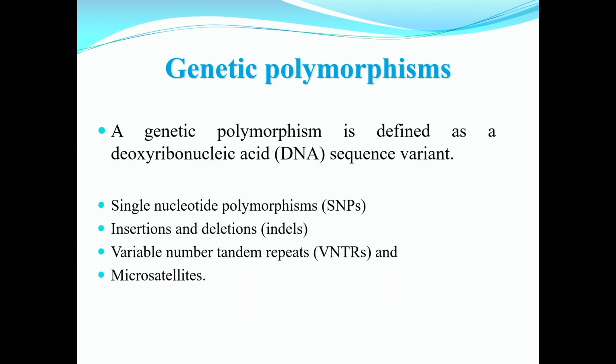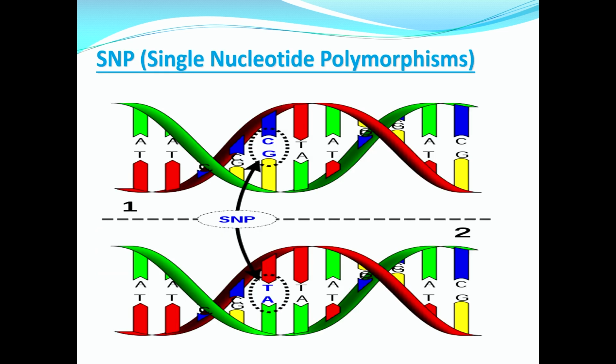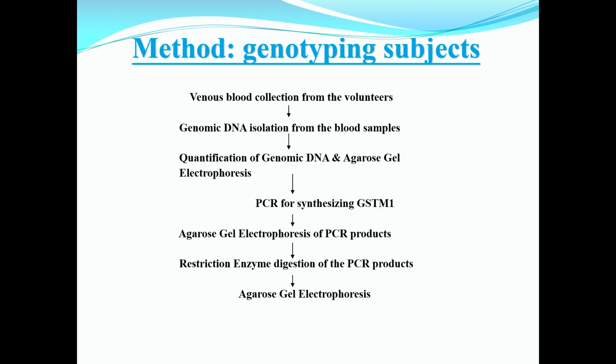Genetic polymorphism, you know very well. Any kind of genetic variation in a single position is known as genetic polymorphism. There are different types of polymorphism, like SNP, insertion and deletion, and there are other types of variation also, that is copy number variations, and single nucleotide polymorphism.